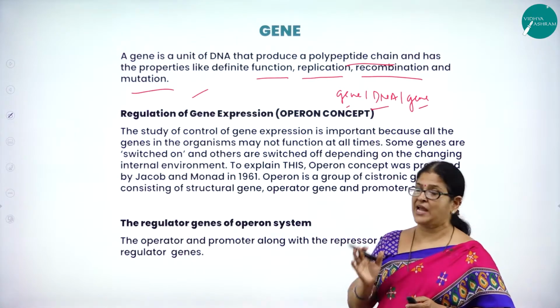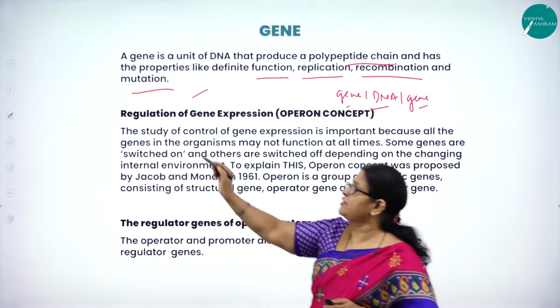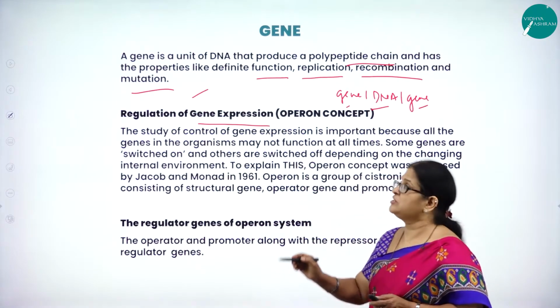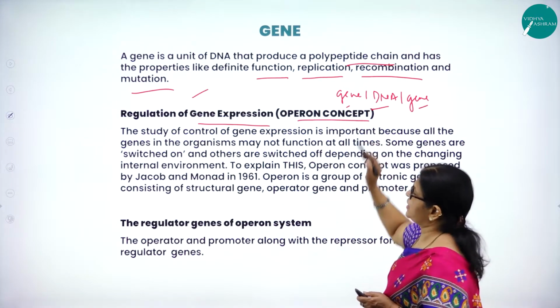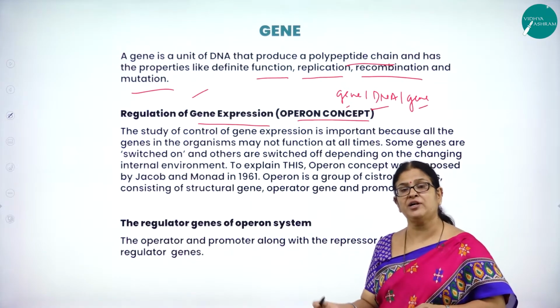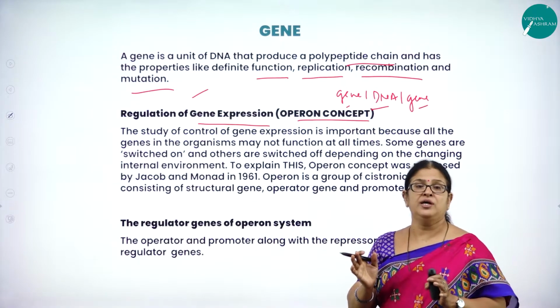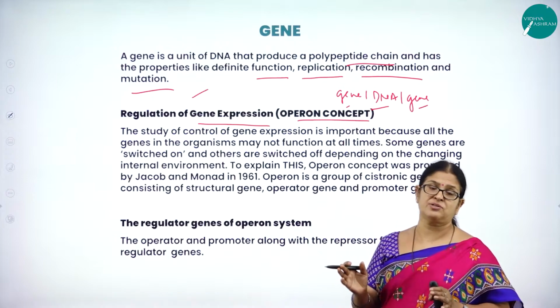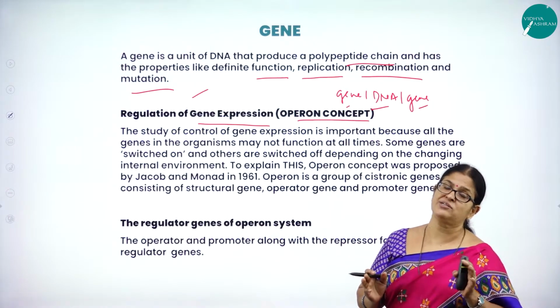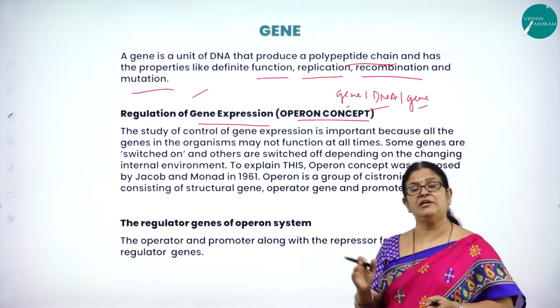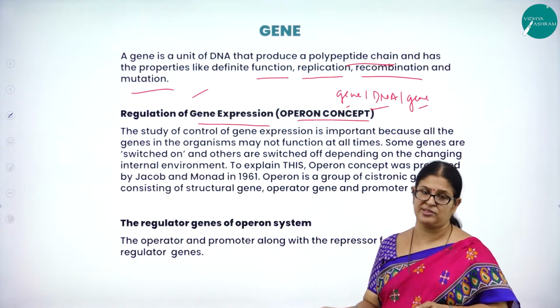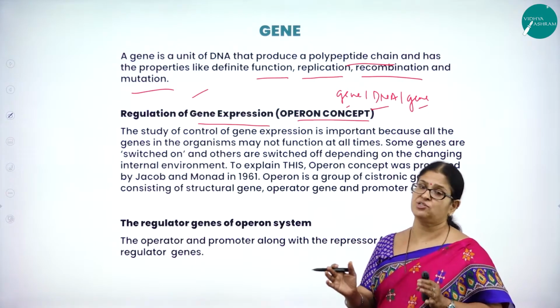That whole mechanism is called regulation of gene expression, which can also be called the operon concept. Whenever it is required, it is synthesized. Whenever it is not required, it is not synthesized. So it is like a switch on and switch off mechanism.